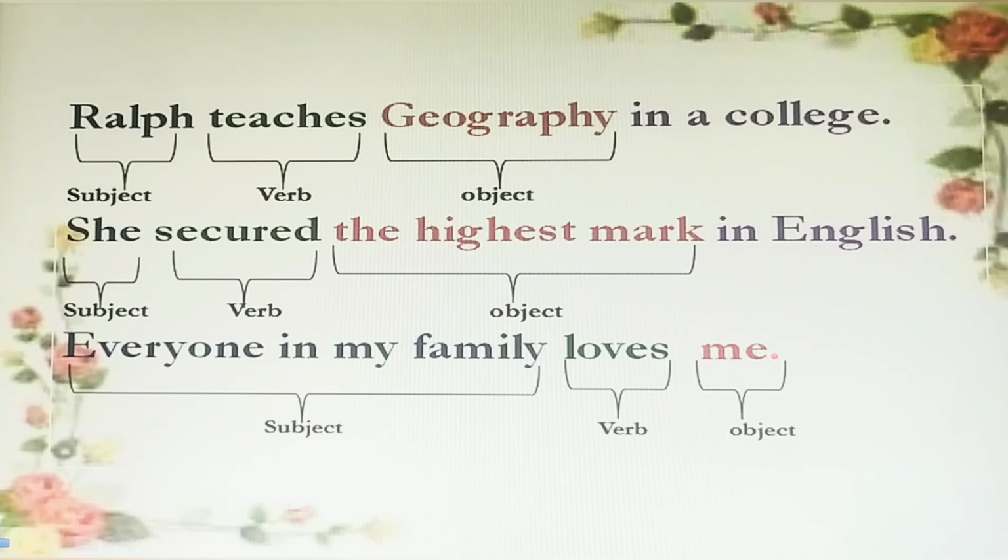Everyone in my family loves me. Everyone in my family is a noun phrase. It is the subject. Loves is the verb. Whom does everyone in my family love? Me is the answer for that. If you get the answer for what and whom, then that is an object.